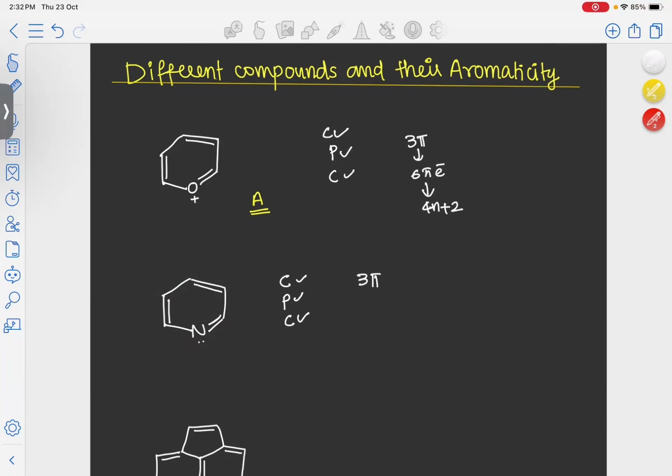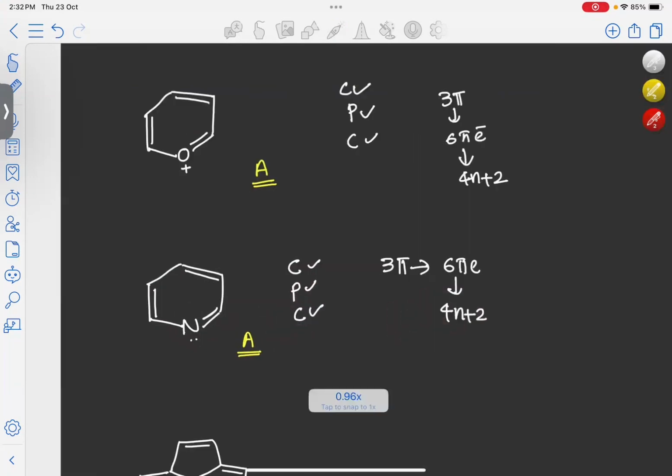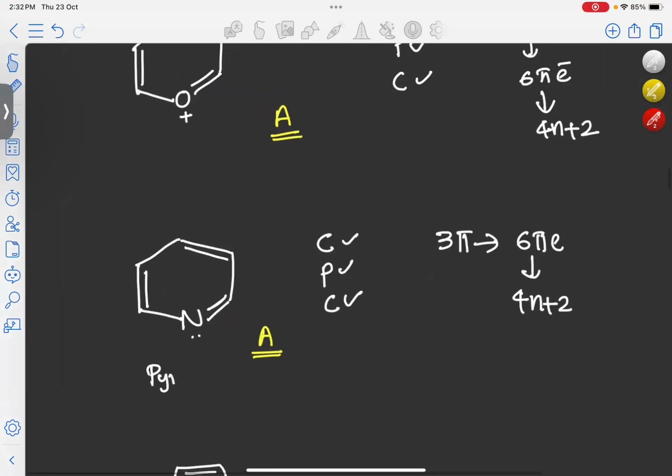Here 3 pi bonds again, and a total of 6 pi electrons. So it is an example of 4n plus 2 pi electrons. So our molecule is cyclic, planar, conjugated, and contains 4n plus 2 pi electrons. So it is again an example of an aromatic system. This is an important molecule. The name of this molecule is pyridine. Okay, now we got that pyridine is aromatic.